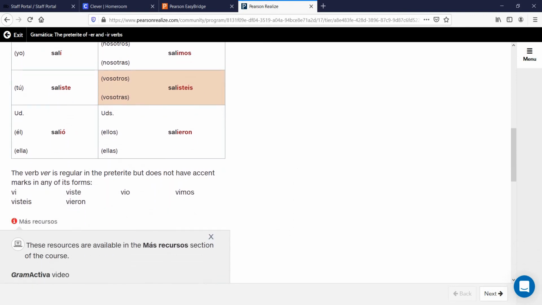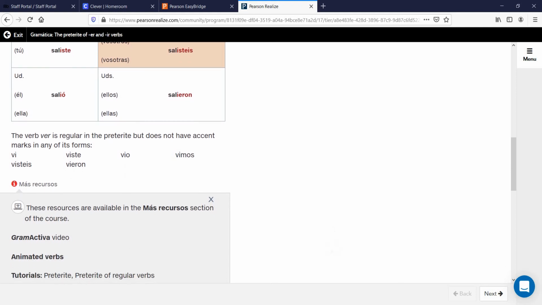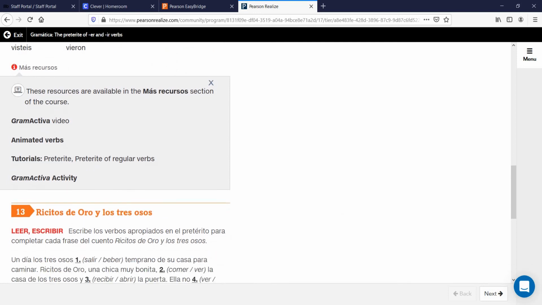Following, you have the verb ver. Remember what ver means? That is correct. It means to see. Ver, as in vision. The verb ver is regular in the preterite, but does not carry an accent mark in any of its forms. So even though it follows the pattern, ver, drop the ER and add your endings. Remember that the accent mark is absolutely not needed for that one.